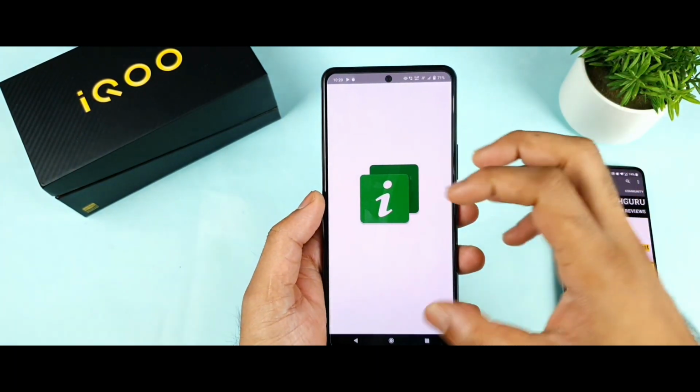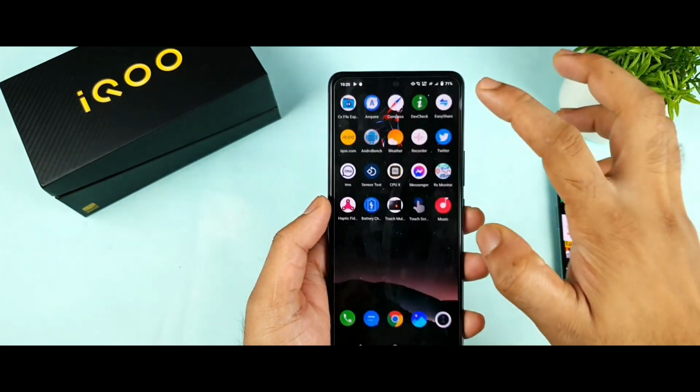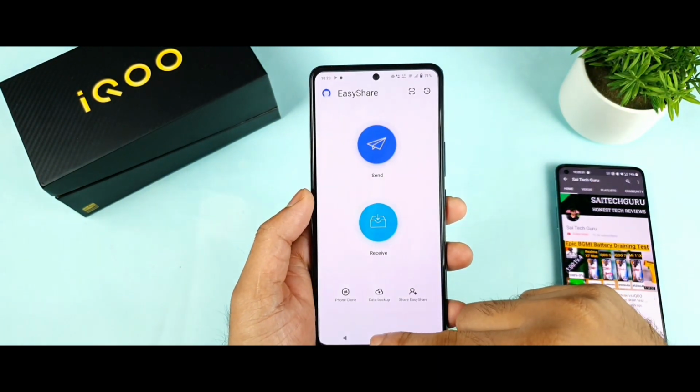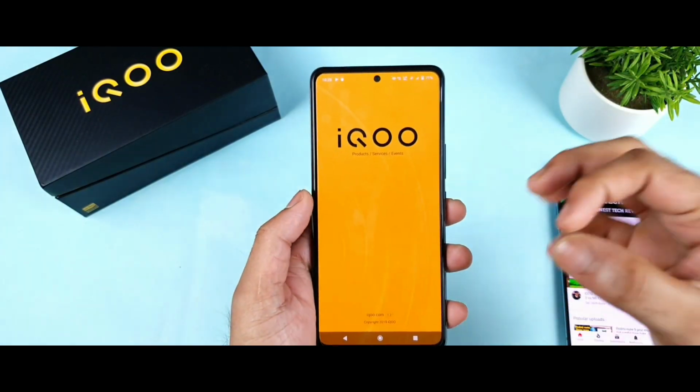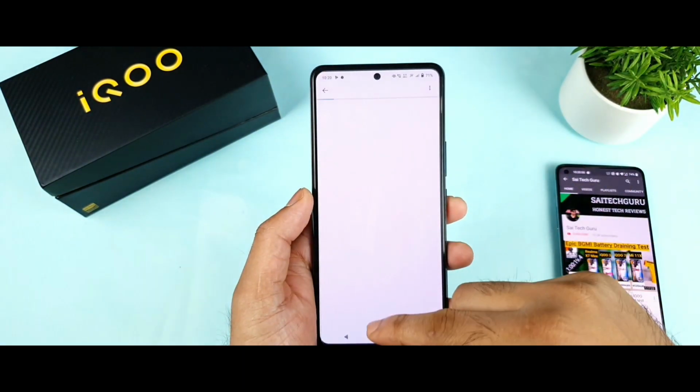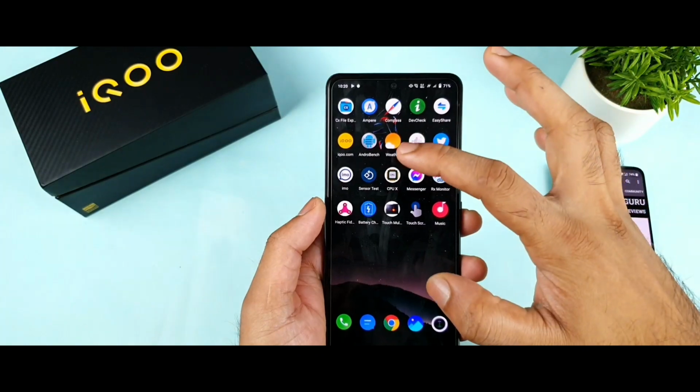And next is another application, Dave Check. Let's see. Yep, and easy say share. So a few of them can be really small applications, so I did not try to include very complex applications as well, but I just want to see how the obvious multitasking is handled in this phone.